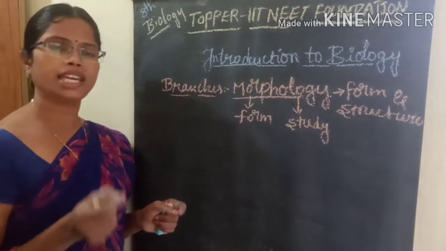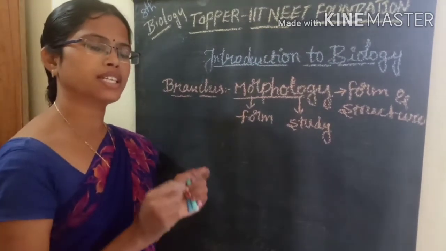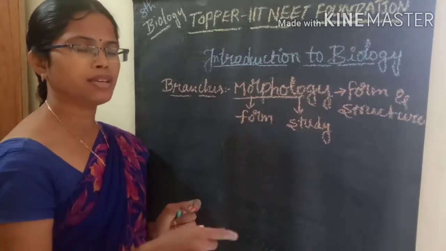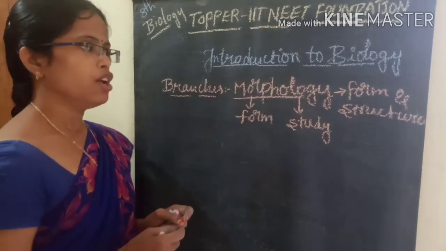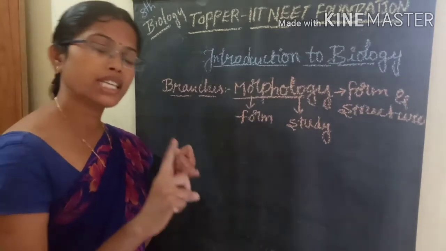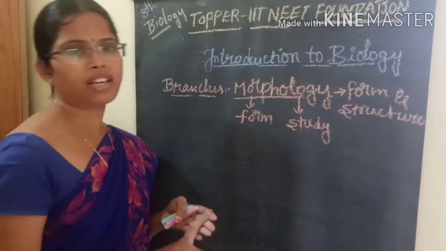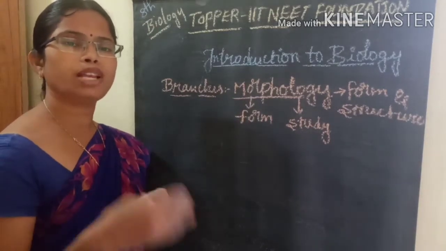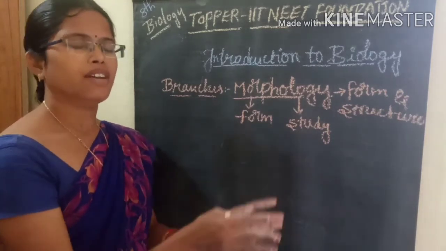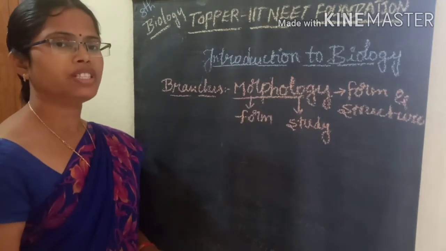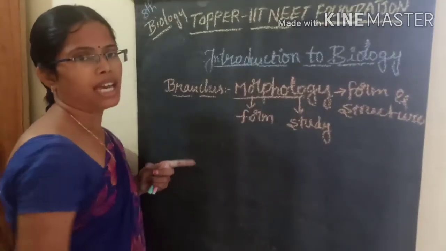For example, you are seeing a new organism. Whenever you introduce that organism to another person, how can you explain it? What is the structure? What is the shape of that organism? What is its color? What is its size? And how does the organism behave? Whatever structure is observed by external features, you can explain simply by using morphological characteristics.